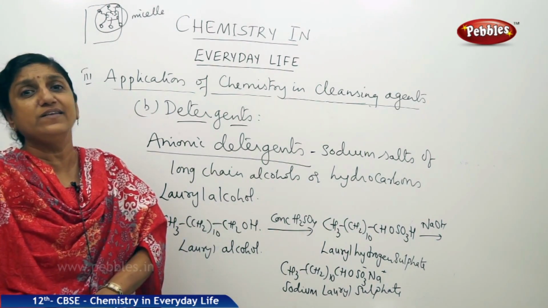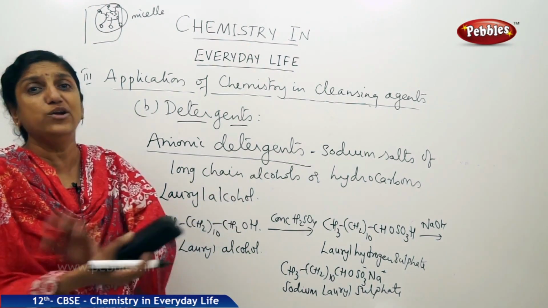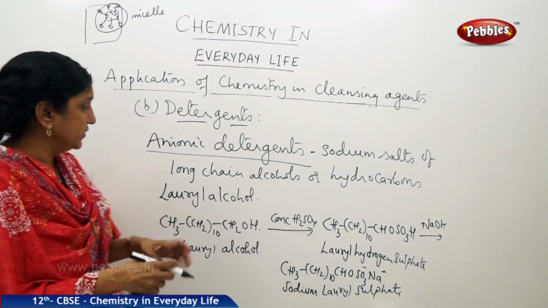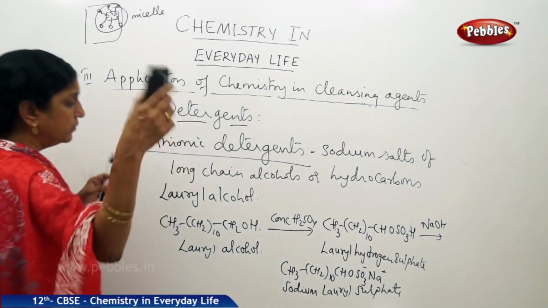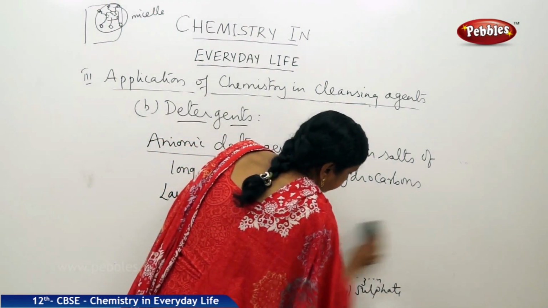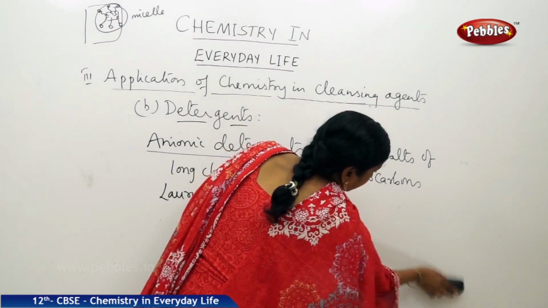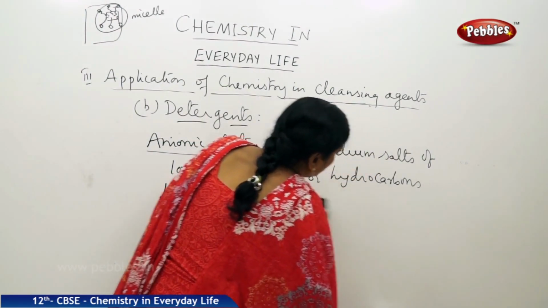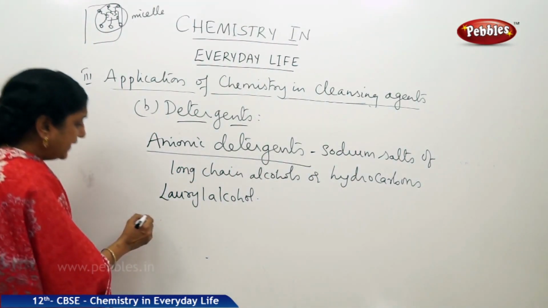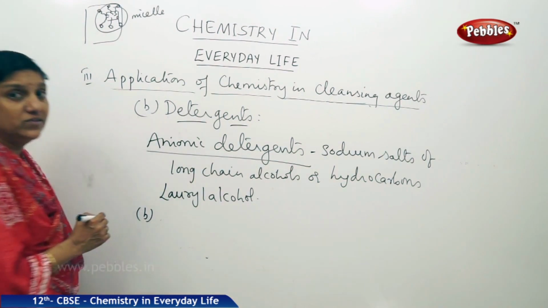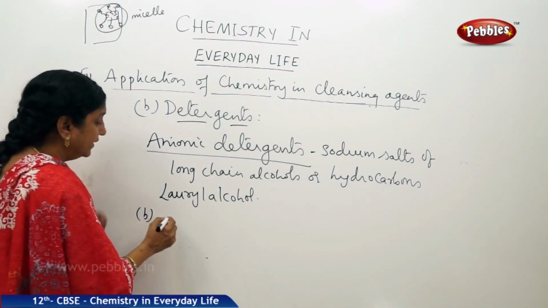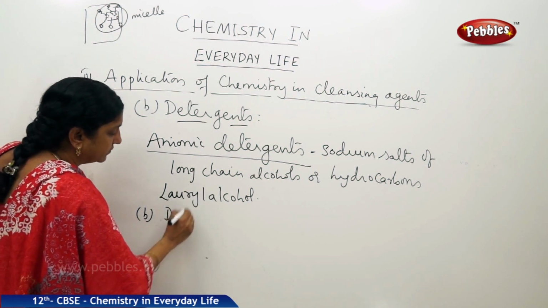Similarly, let us take another example where a long chain hydrocarbon is used for preparing the anionic detergent. So let us take the other example for anionic detergent, that is sodium dodecyl benzene sulfonate. You start with the long chain hydrocarbon, that is dodecyl benzene.